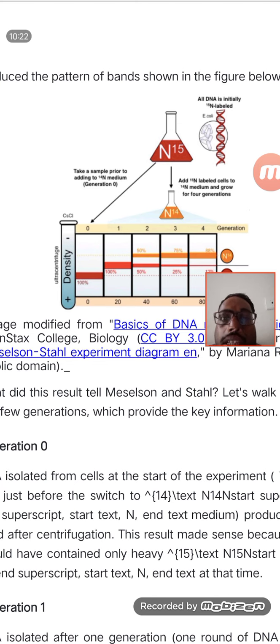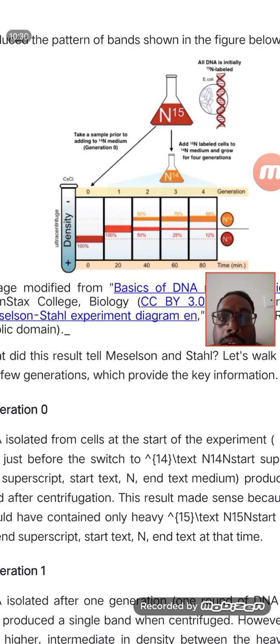In the first generation, E. coli replicates every 20 minutes, so the first generation came at the first 20 minutes, and they found it was a hybrid of N15 and N14. In the second generation, at the 40th minute, it became 50-50. And at the 60th minute, the parental strand, that is of N15, started to reduce, and the N14 started to increase in number.